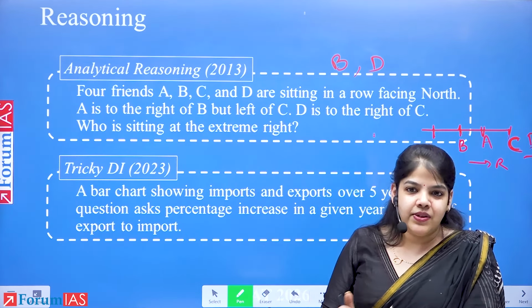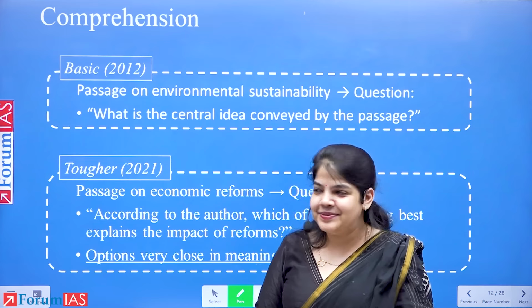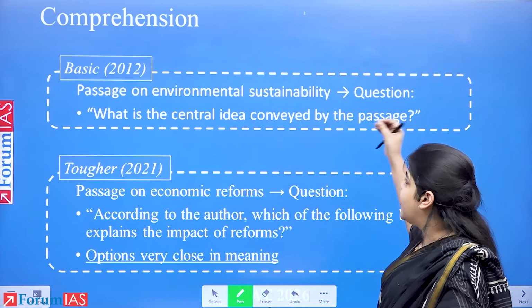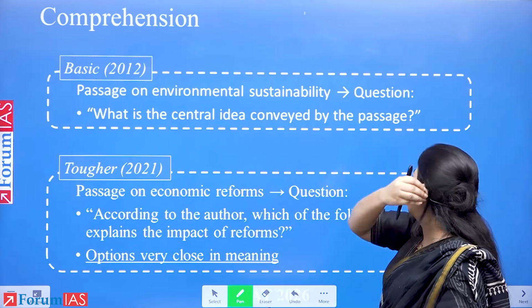Due to which the passing percentage from CSAT has been reducing. CSAT is becoming a challenge. Let's take a look at comprehension. How is comprehension changing? There was a passage in 2012 on environmental sustainability with a direct question. What is the central idea? Simple. What is the central idea conveyed? So very wide options, very easy to say what the central idea will be.